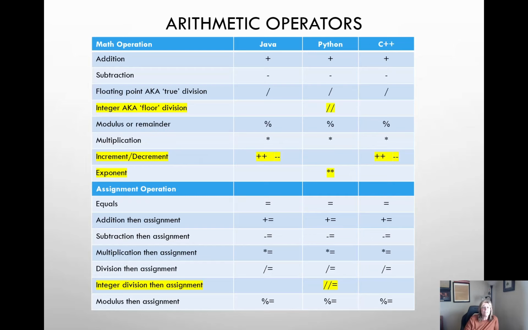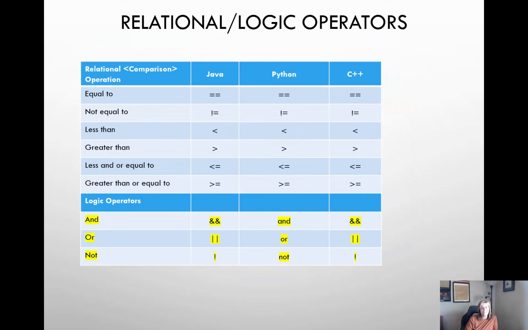So let's see if there's any difference in the relational or the logic operators. Looks like all three languages use the exact same symbols for the comparison operators. The logic operators are a little bit different. Java and C++ are the same, but Python, instead of using symbols, uses the words and, or, and not.